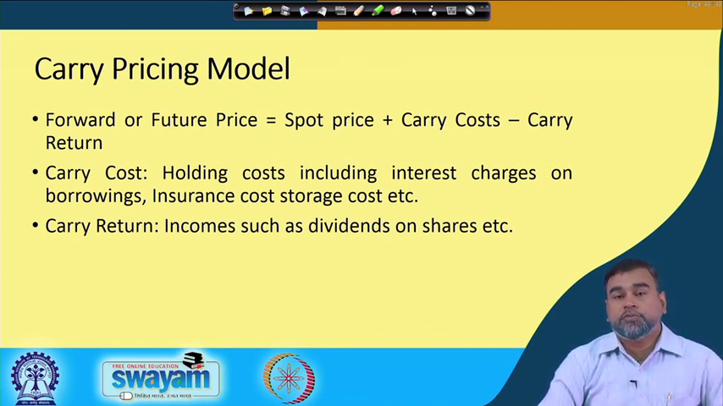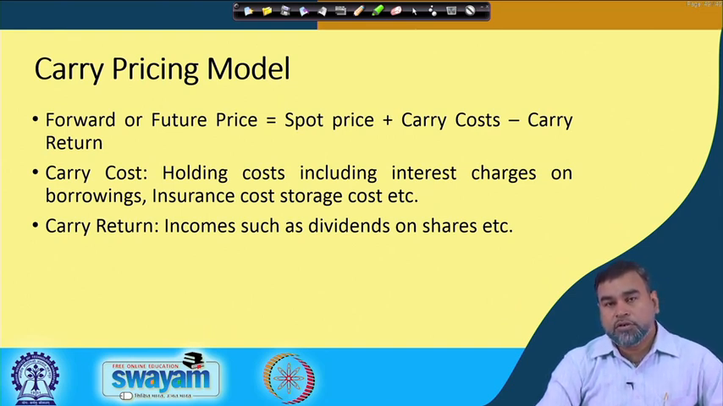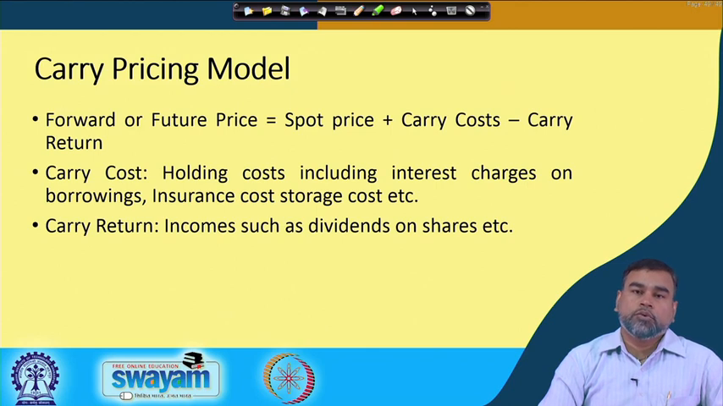So, here the carry cost means what? It may be holding cost, interest charges on borrowings, or insurance cost. If it is commodity derivatives, then it can be considered as the storage cost and all these things. Then we have the carry return. The carry return is nothing but the income we are expecting from this. It may be dividends, or any kind of cash flow we can get from that particular asset or underlying asset. That is the way the carry pricing model works.